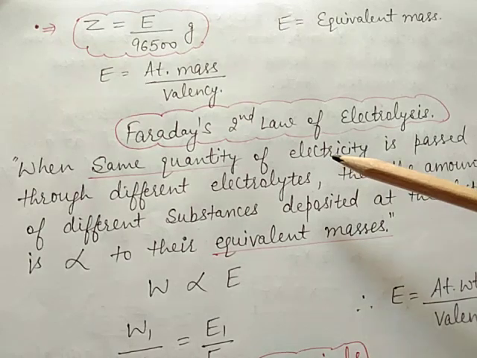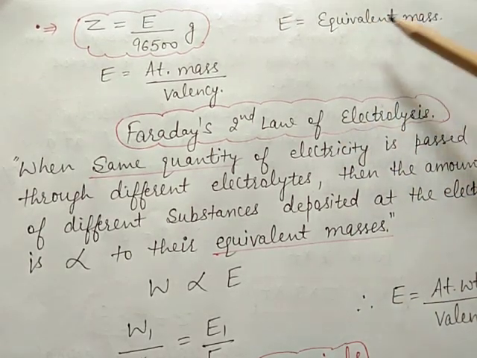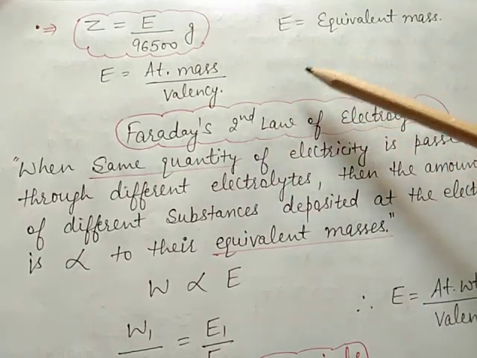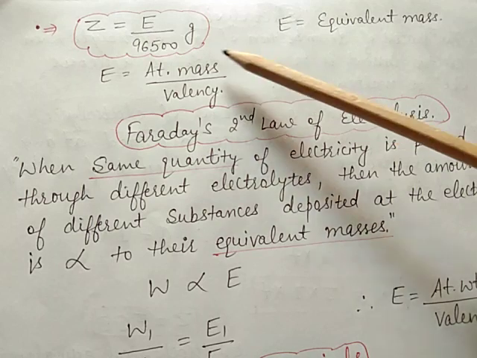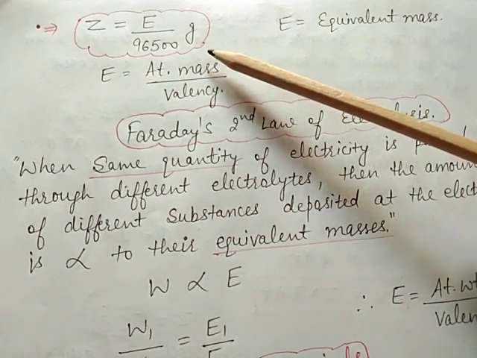Now the next is equivalent mass, that is defined as the mass of an element deposited by passing 96500 coulomb of charge.